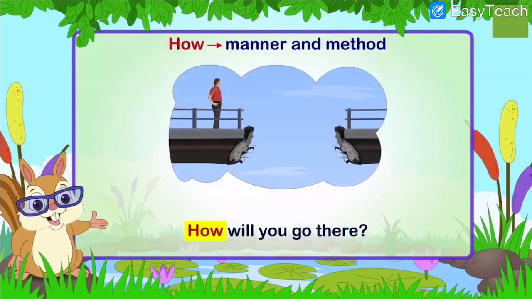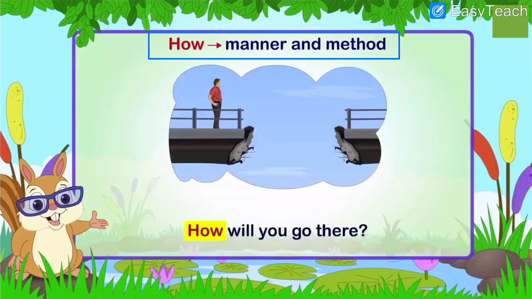See the example. First, before the example, see what's written over here. How: manner and method, in which way the action is done, or in which method you will do it. For that reason, we use how.